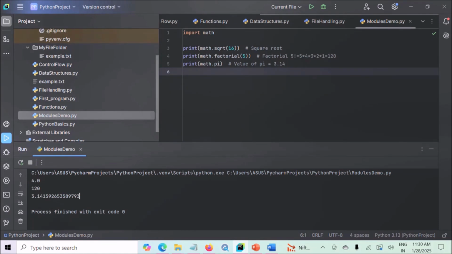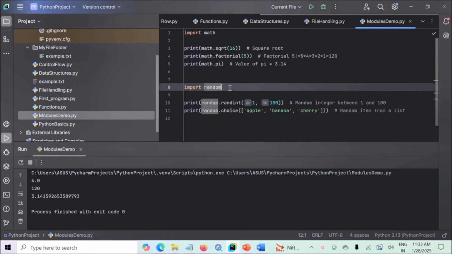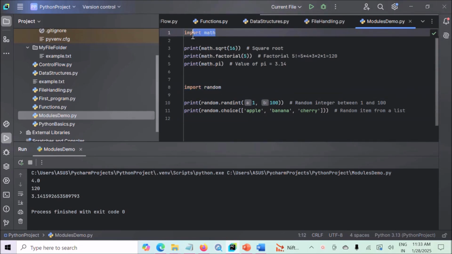After the math module, next we have the random module, which is useful for generating random numbers. Now how to use the random module? First you have to import the random module, just like we imported the math module. Now let's see an example of the random module. The random module in Python is used to generate random numbers and make random selections. It is commonly used for games, simulations, random sampling, or any situation that requires randomness.